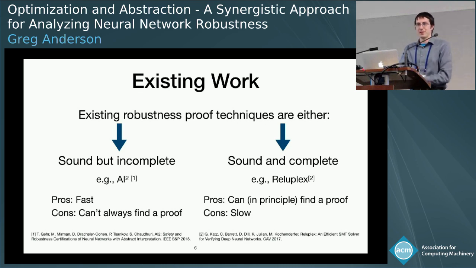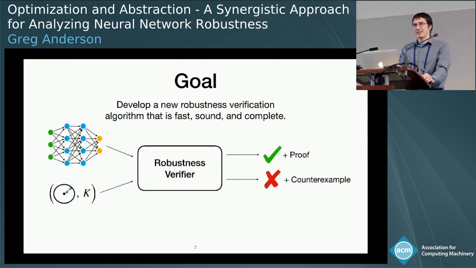So with that in mind, the goal of our work is to develop a new technique for analyzing neural network robustness that is sound and complete, but also efficient enough to scale to reasonably sized networks. And in particular, what we'd like to do is take a network and a robustness specification and provide either a proof of correctness or a counterexample, some witness to the violation of the robustness property.